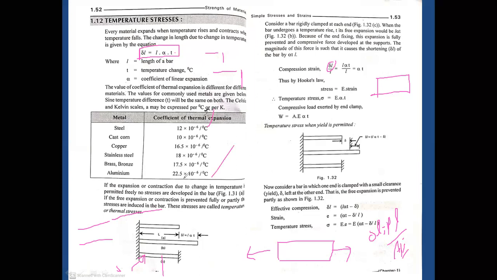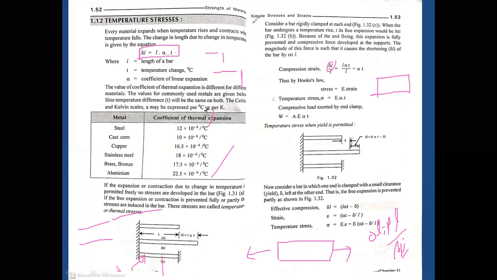which is 22.5 into 10 to the power minus 6 per degree centigrade. If you apply a temperature change per degree centigrade, it leads to 22.5 into 10 to the power minus 6 mm of elongation. This amount of elongation happens when we apply just 1 degree centigrade, not 10 degrees, only 1 degree centigrade.